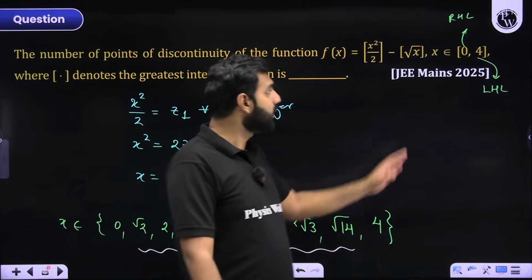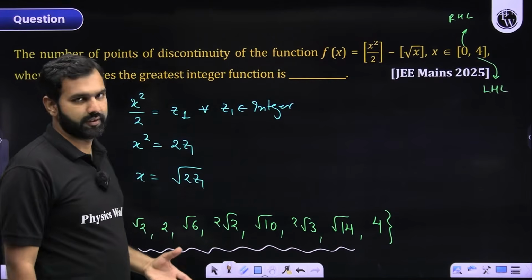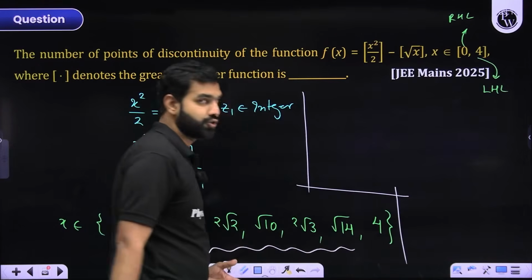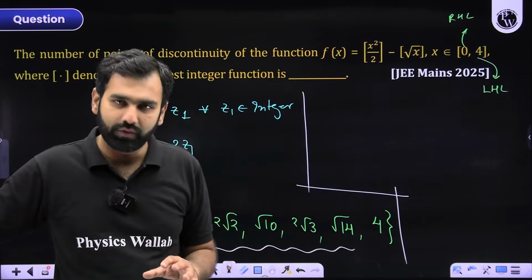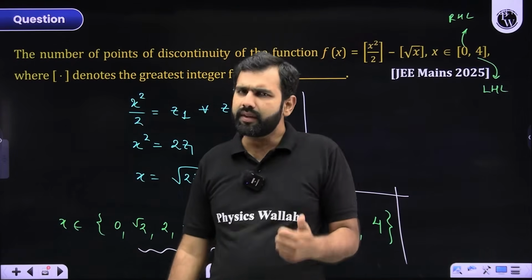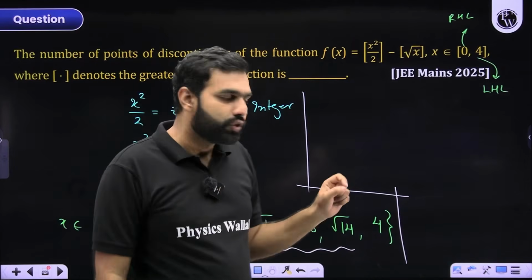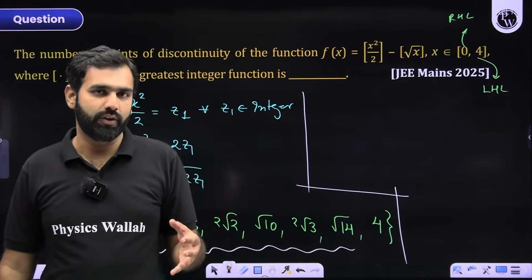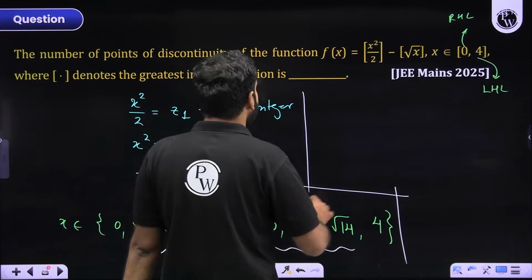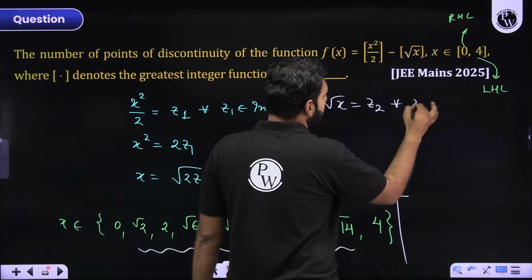Based on what? Based on some more verifications, which we'll do later. As of now, let's work on some more results. Which results? Sir, there was one more possibility from where you could have drawn more conclusions based on the discontinuity of this function. What were those points? I'll say, sir, this is under root x. If this is under root x, then under root x is inside the GIF sign. So whenever under root x takes the integral values, then also the function will become discontinuous. So I'll say that here, whenever root x takes an integer value, then also it will be discontinuous.